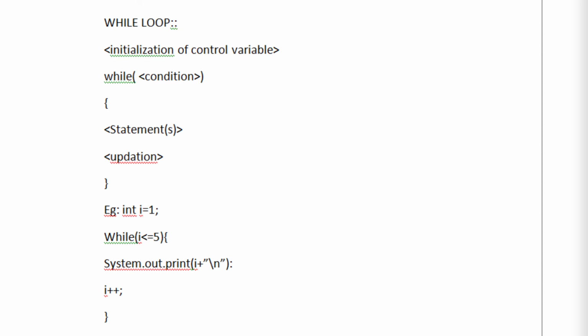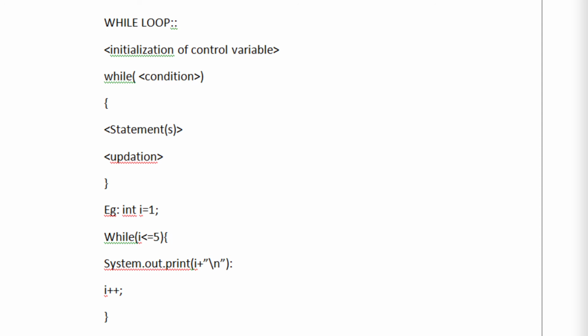So after i equals 1 is initialized, it enters the loop: while i less than equals 5, yes, so 1 less than equals 5, it prints 1 and breaks a line, and it is updated by 1, so 1 plus 1 becomes 2. It moves again to the condition part where 2 less than equals 5, and it prints i, which is 2, and makes a new line, and again it is updated by 1, makes 3, and again it moves to the condition checking box where it satisfies the condition, and prints 3 and makes a new line.